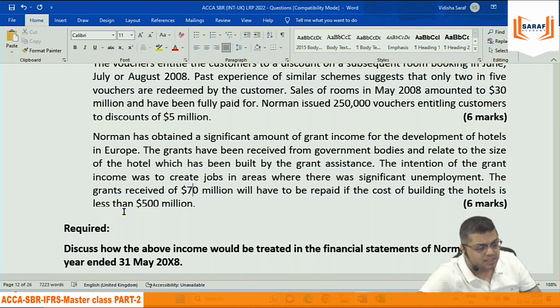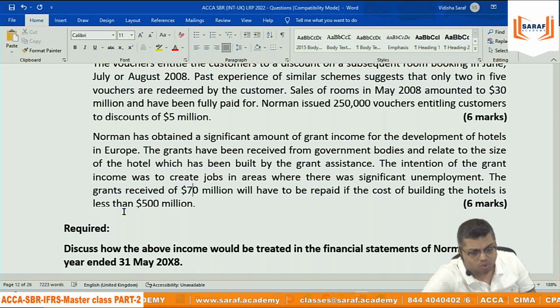This grant which we are receiving, whether it is a revenue grant or a capital grant, the grant amount we don't know, maybe 70 million, but there are two conditions. One condition is relating to development of a new hotel, that also to be greater than 500 million, and the other condition is hiring of new employees. तो अगर न्यू एम्प्लॉय से रिलेटेड है तो जो एम्प्लॉय लोग को सैलरी फैलरी देंगे उससे एडजस्ट होएगा, that is revenue grant. और अगर होटल बनाने से रिलेटेड है तो maybe it is deducted from hotel cost, and maybe it will be treated as deferred income.